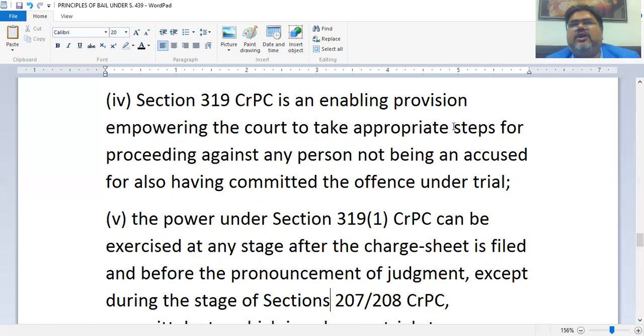He is more an administrator than a judge. At that stage, he does not apply his judicial mind, right? So it's a ministerial thing that he is doing. So this is pre-trial stage. Since this is pre-trial stage, here the power of section 319 cannot be used by the magistrate, right?